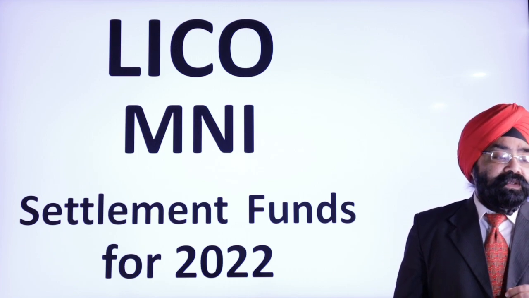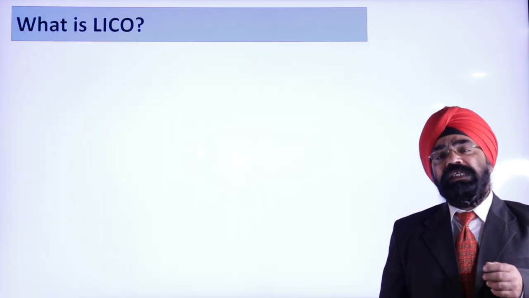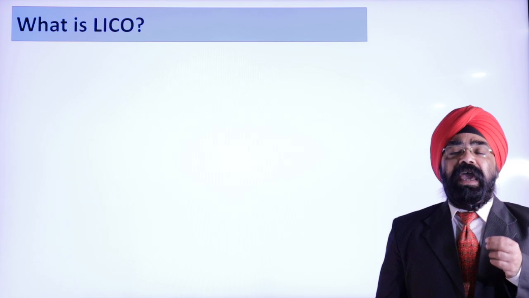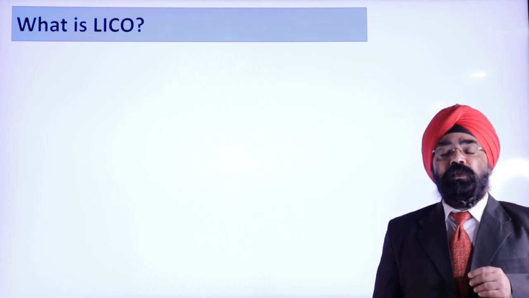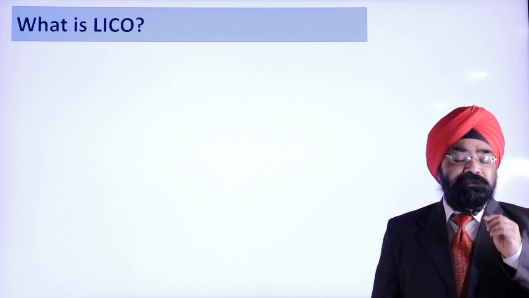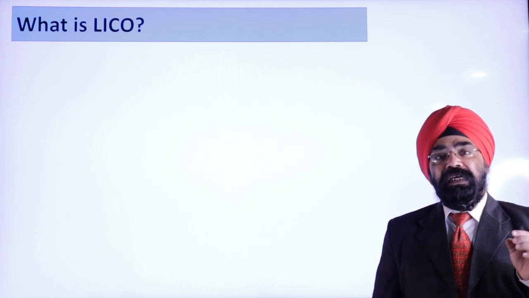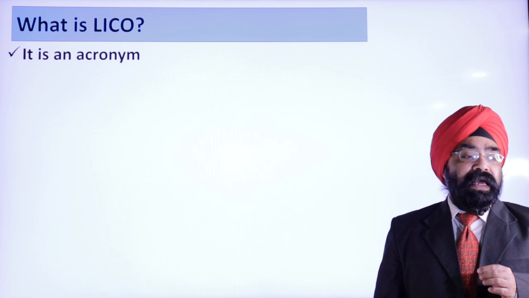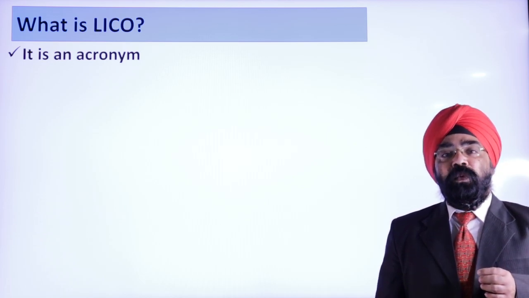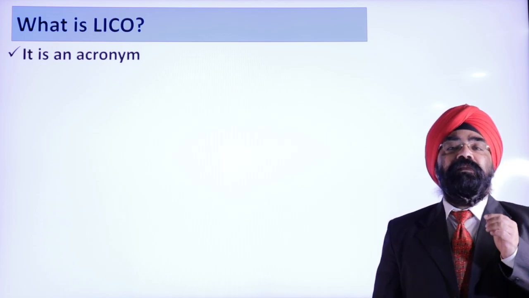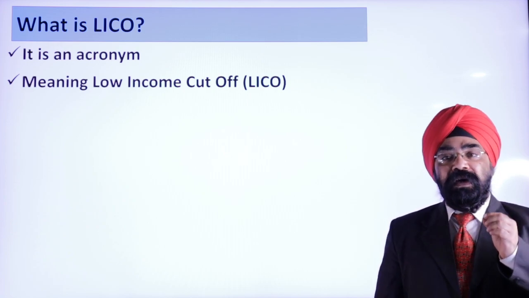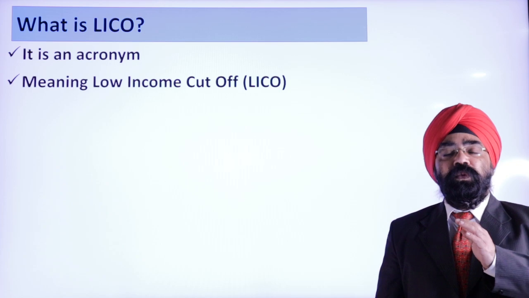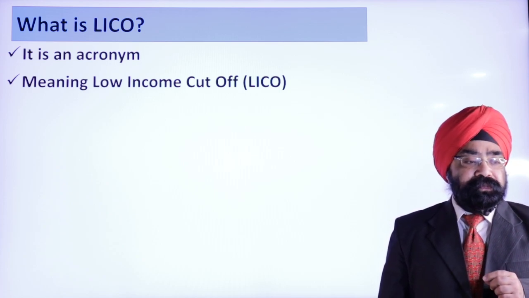So let's get started on this particular thing, LICO. So the first question is, what is LICO? LICO is an acronym. The Canadian government likes acronyms very much. So the first letter of each word is taken here, and LICO is taken from the words low income cut off. Four words here, low income cut off, first letter of each word is taken, LICO.